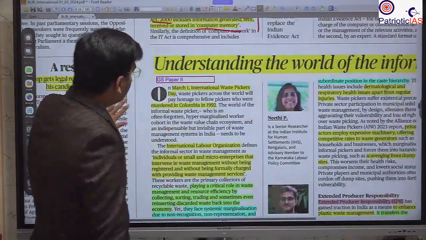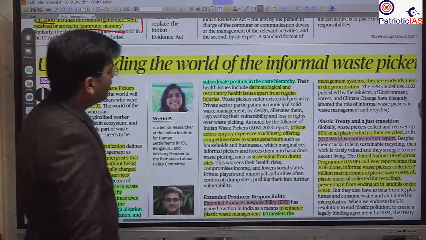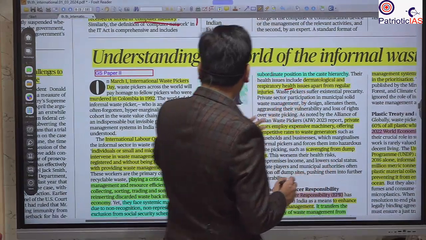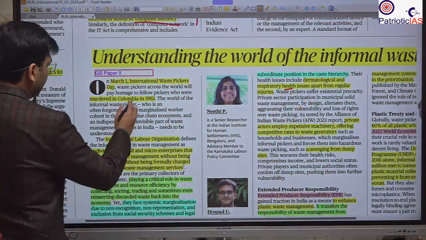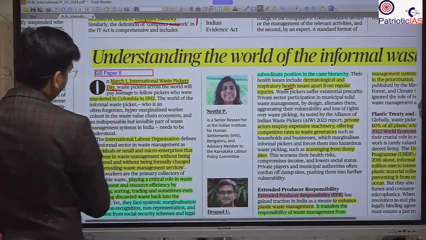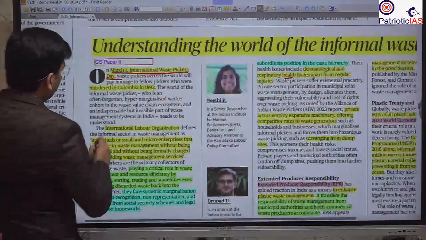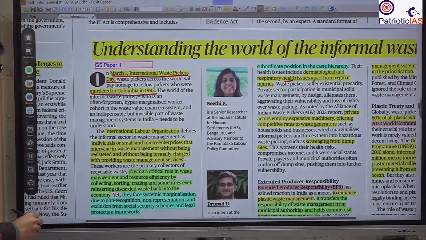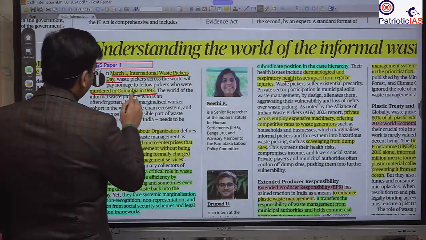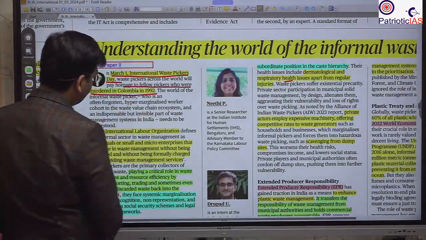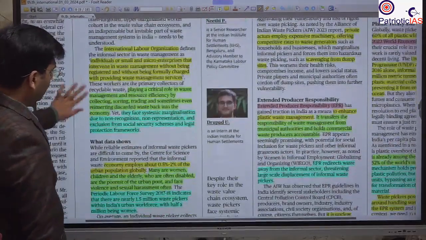The next important news is with respect to understanding the term informal waste pickers. You should know what these are, because today is International Waste Pickers Day, March 1. It is celebrated to commemorate the murder of waste pickers in 1992.